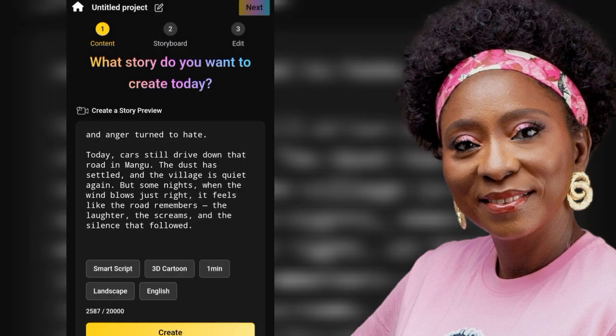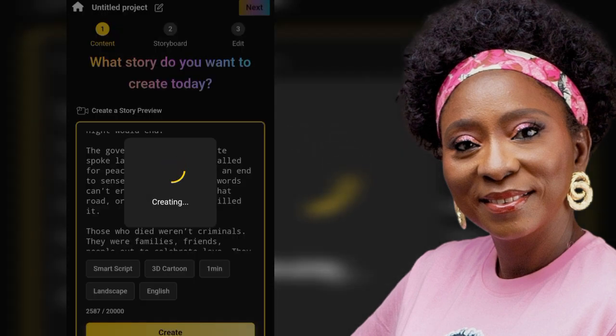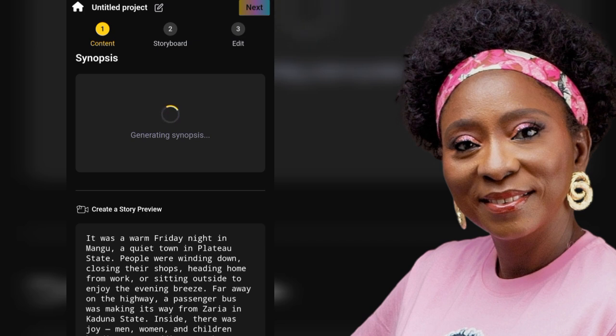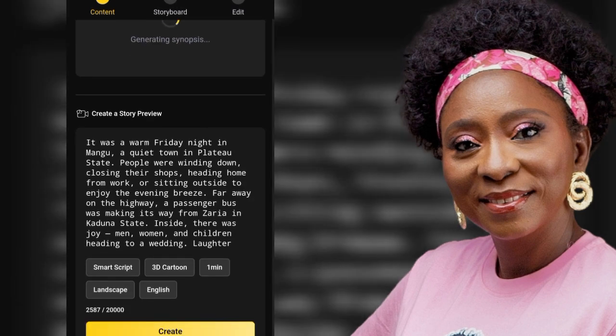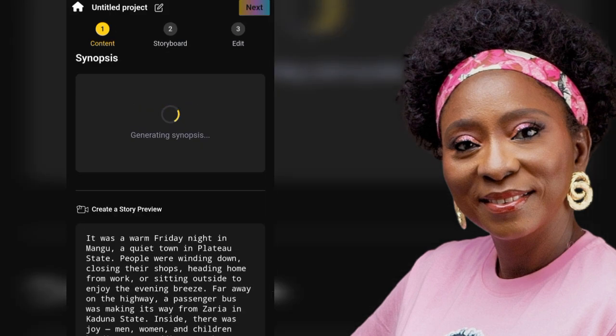The smart script is already there. 3D cartoon, we can change that for now. Landscape, everything's still on point. Now all we have to do is go ahead and click on create. This creating is going to take some coins from us, I think maybe 10 to 15 coins, and then it's going to give us all the scenarios, the synopses, and the characters as much as possible, and we'll see what it's going to create for us.